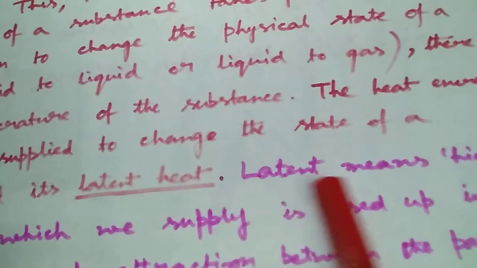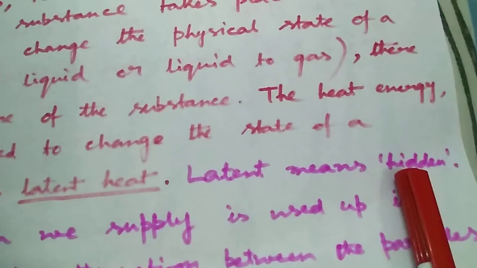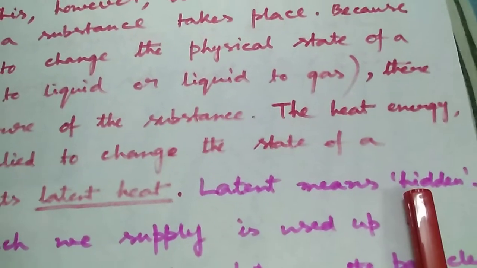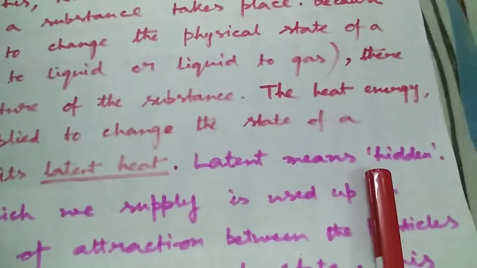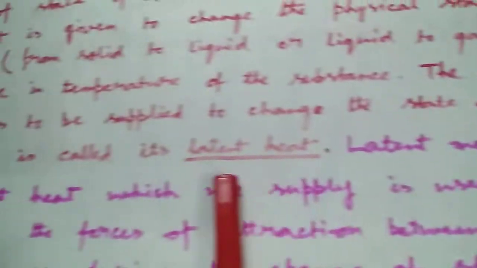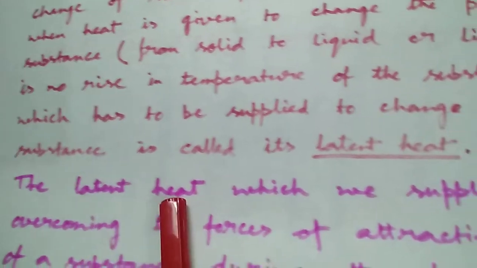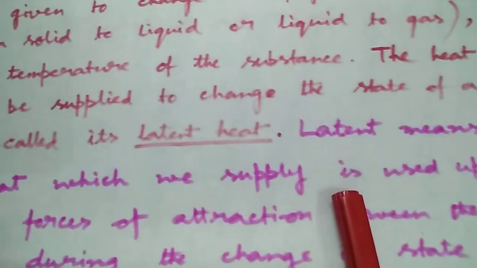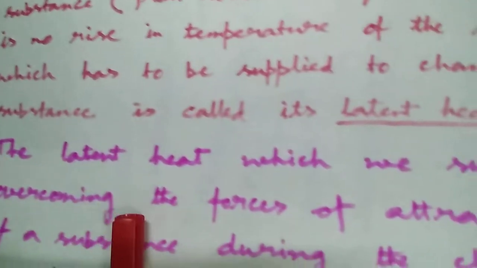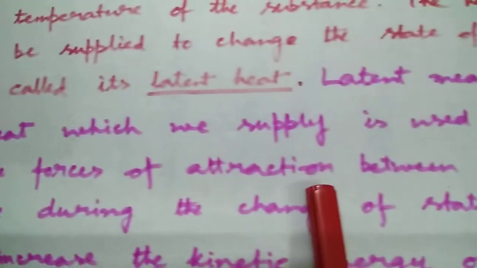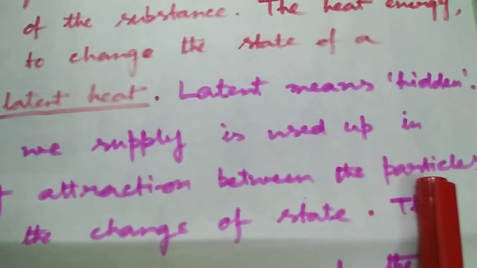The word latent means hidden. That means it is not showing any visual change. It's not showing an increase in temperature. The latent heat which we supply is used up in overcoming the forces of attraction between the particles during the change of state.